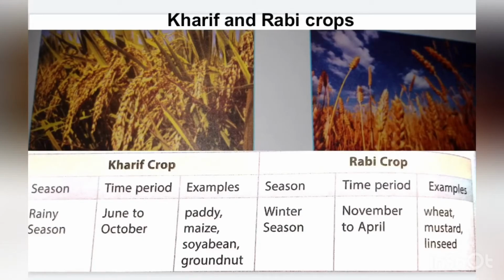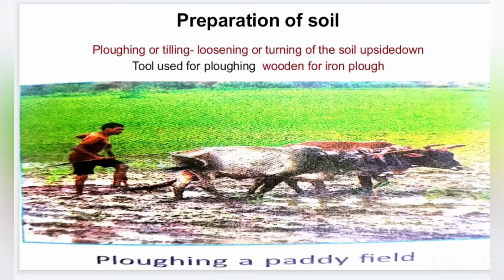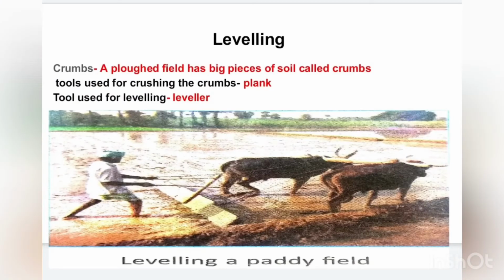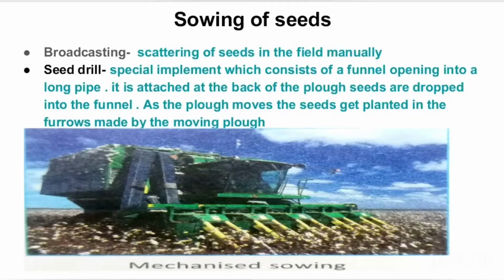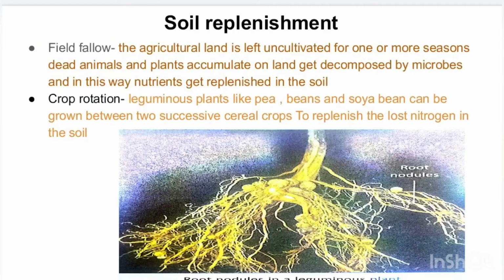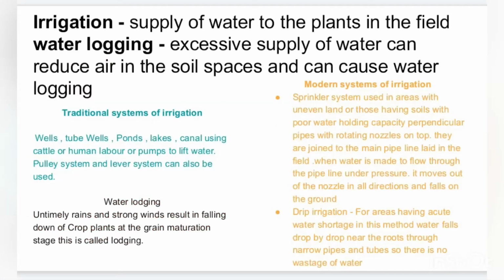We were discussing the agricultural practices. There are a total of 7, out of which 4 we have already dealt with: the preparation of soil, which includes plowing and leveling of the field, sowing of seeds, which also includes transplantation, soil replenishment and irrigation. After irrigation, the next practice is crop protection.